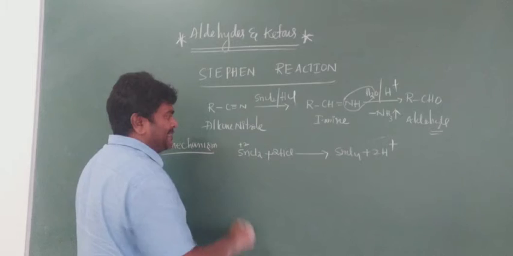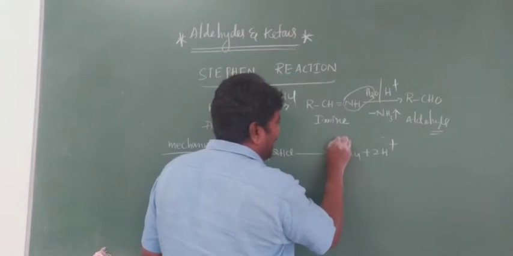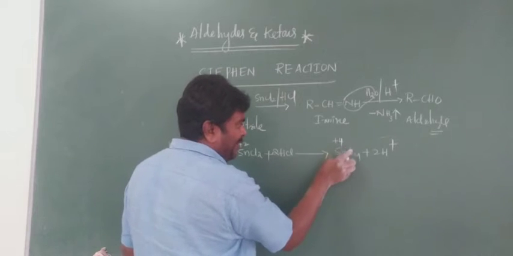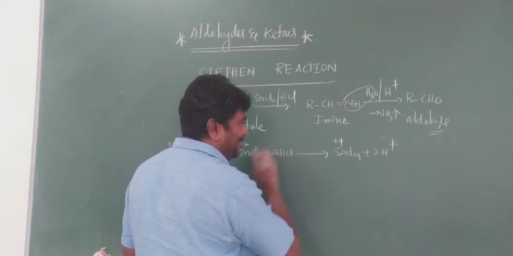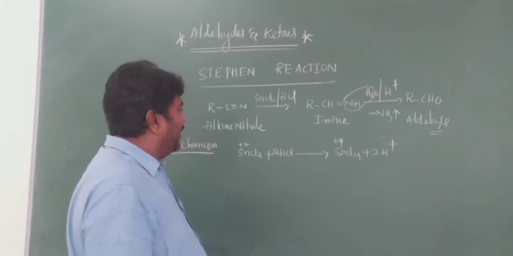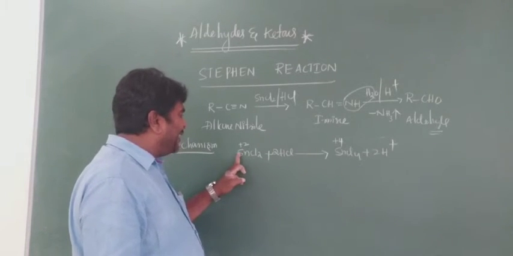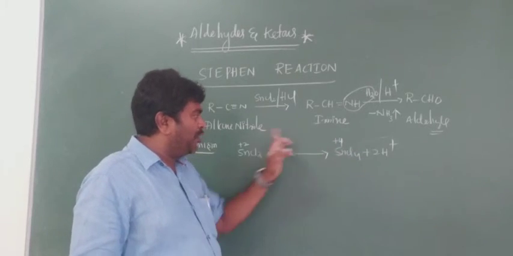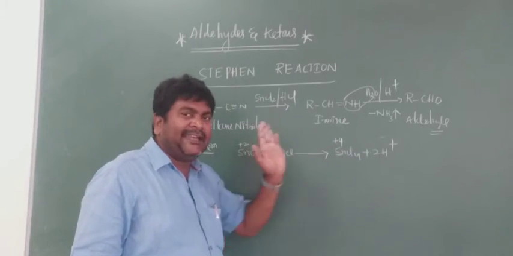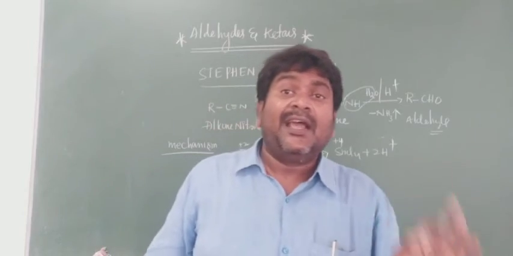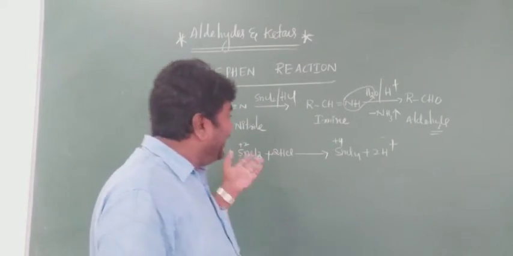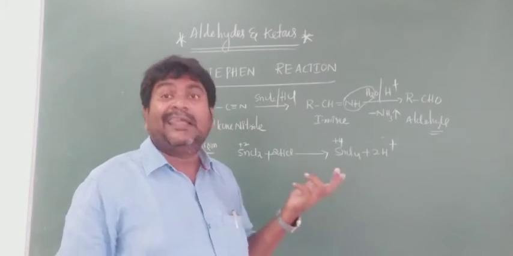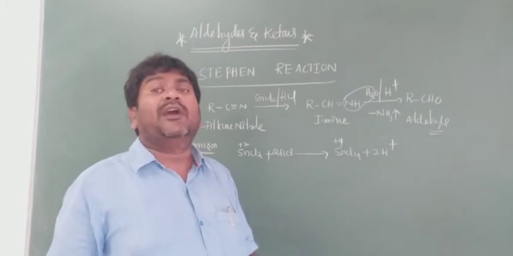So it is plus 2. Similarly, here it is plus 4, since chlorine oxidation number is minus 1, four chlorines is minus 4. Here tin oxidation number is plus 2, here plus 4, so tin undergoes oxidation. Oxidation means an increase in oxidation number or loss of electrons, or addition of oxygen, or removal of hydrogen.